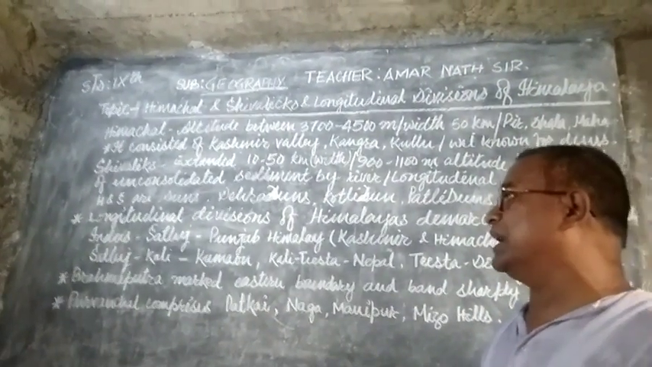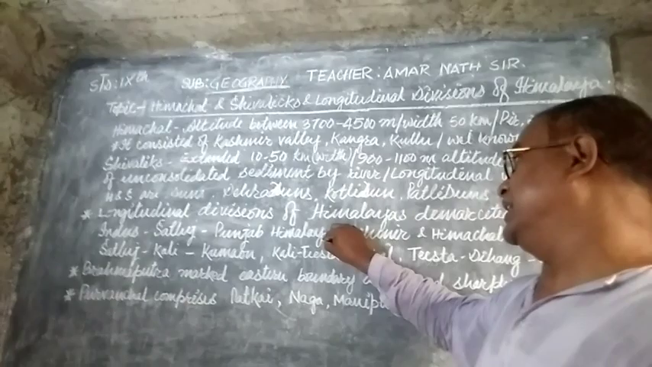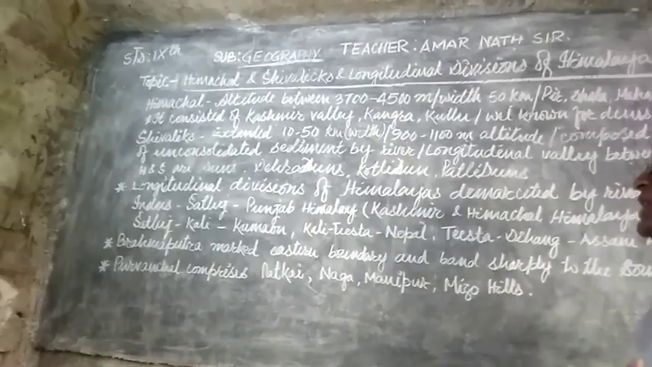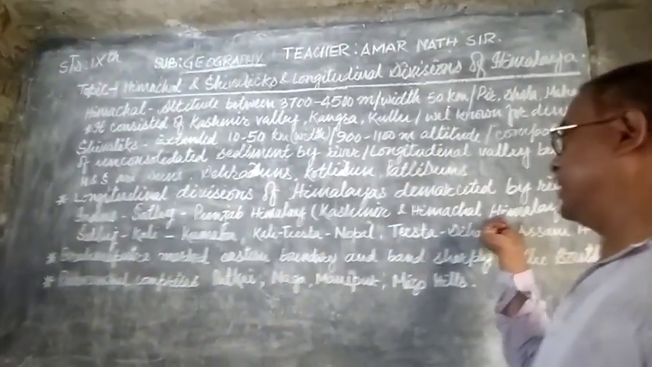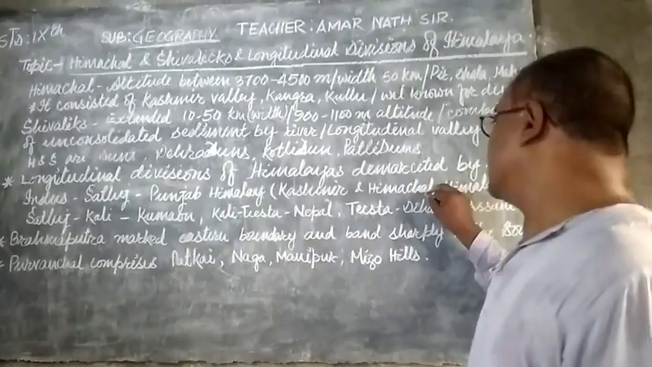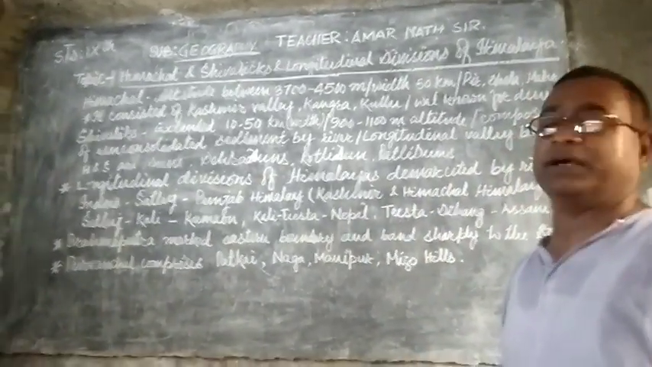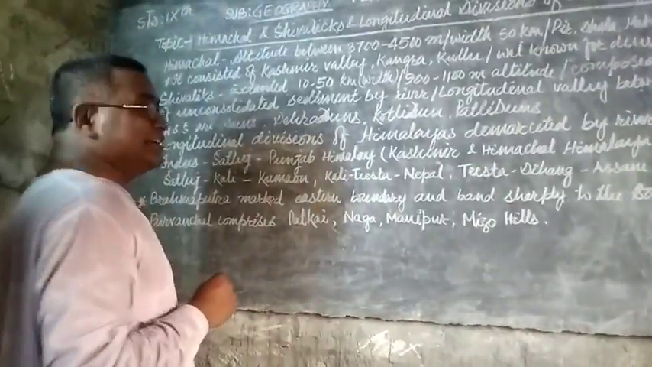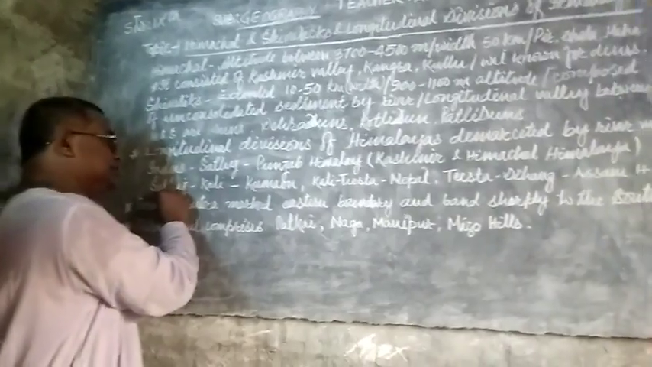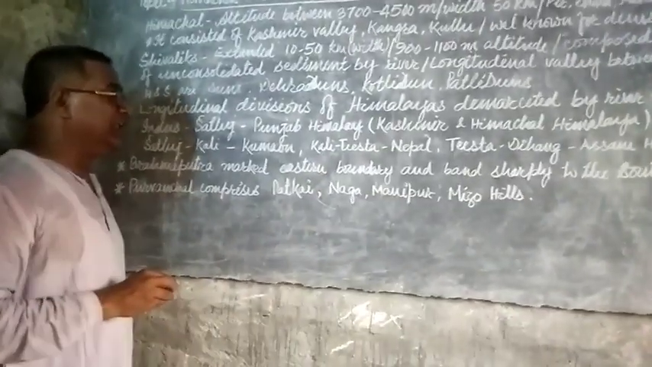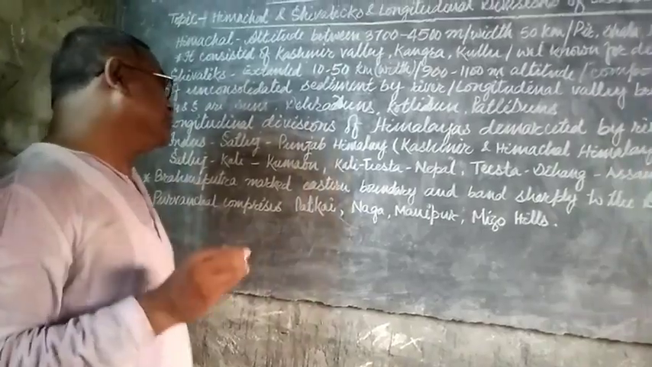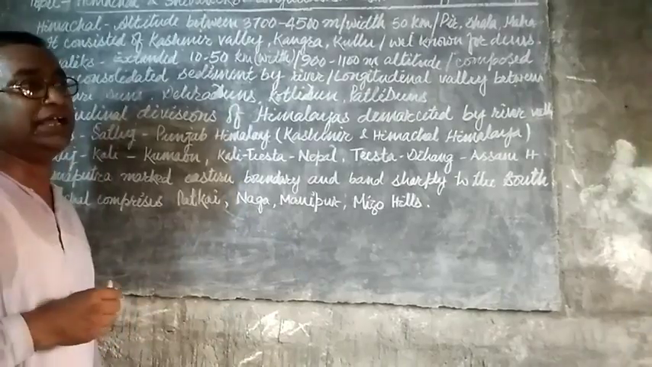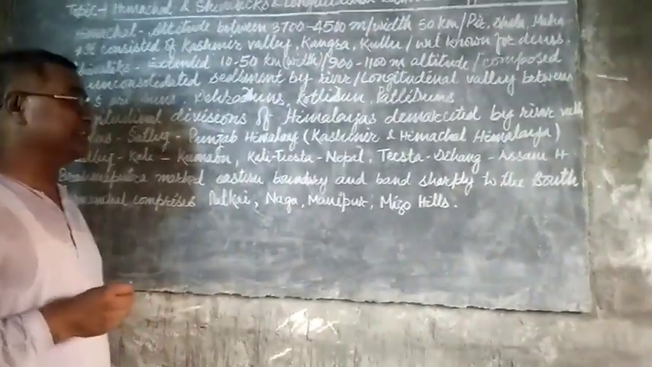The part of the Himalayas between the Indus River and the Satluj River is considered the Punjab Himalayas. The Punjab Himalayas are also classified into the Kashmir Himalayas and Himachal Himalayas, both parts of the Punjab Himalayas. Next, the part of the Himalayas between the Satluj and Kali rivers is considered the Kumaon Himalayas, which lie in Himachal Pradesh.